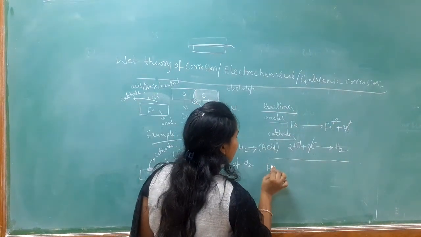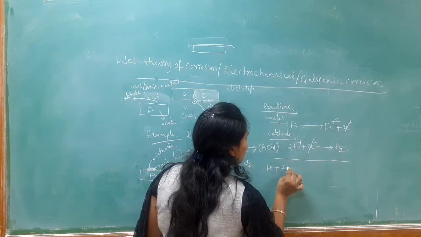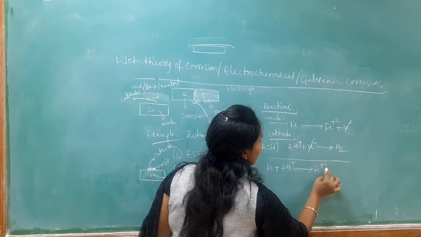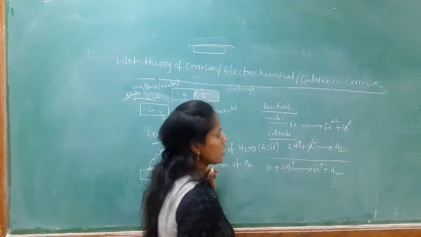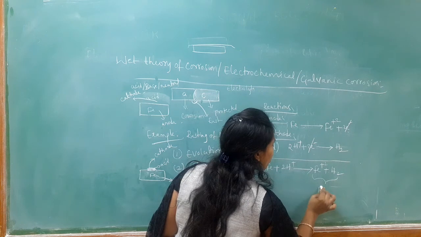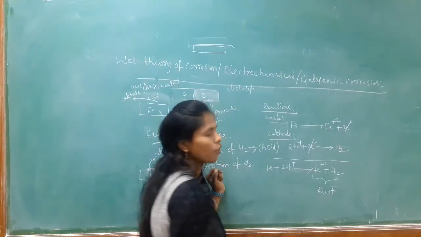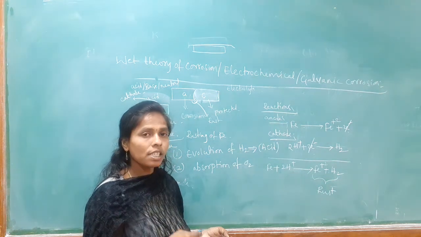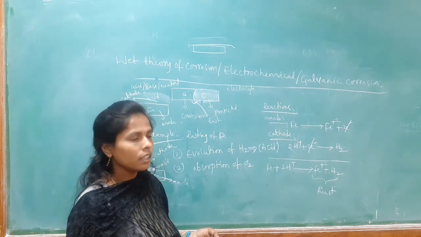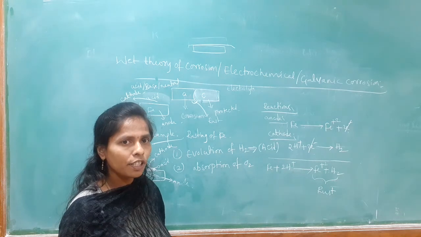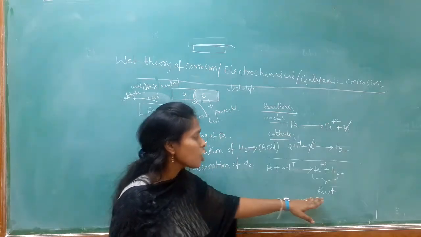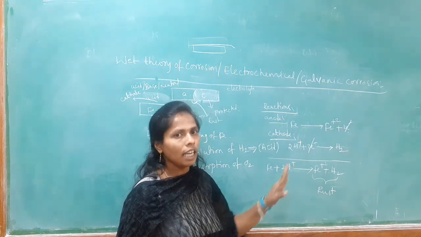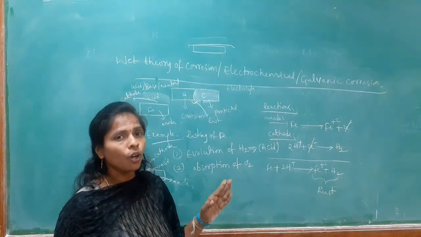So we can write Fe + 2H+ giving rise to Fe2+ + hydrogen. This is in the form of rust or corrosion. Corrosion is one of the processes, and rust is the brown layer forming on the surface of the metal. This product forms between the anode and the cathode. So that is the evolution of hydrogen.